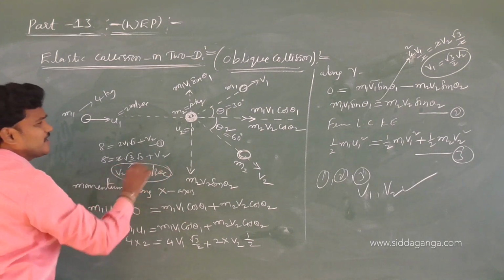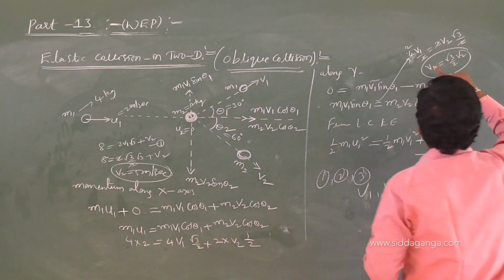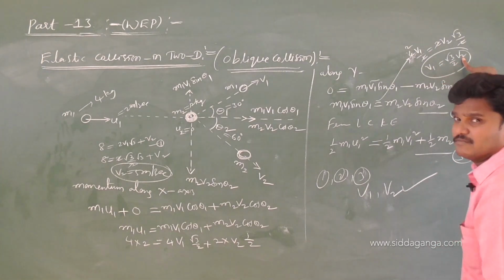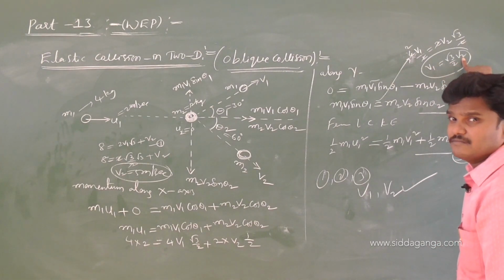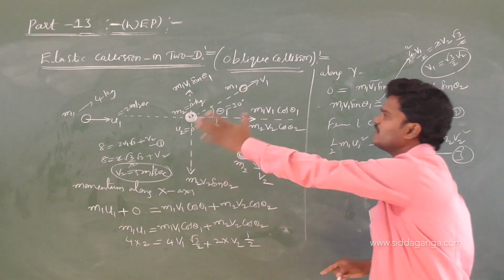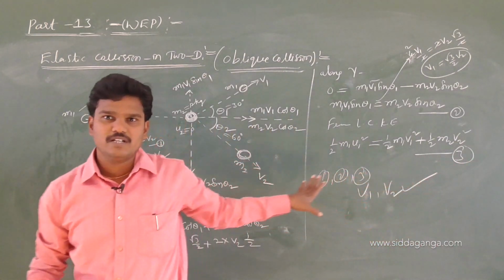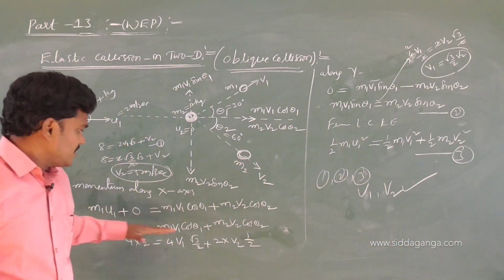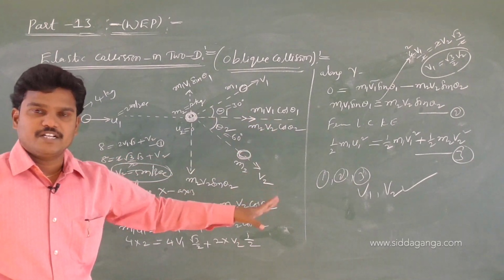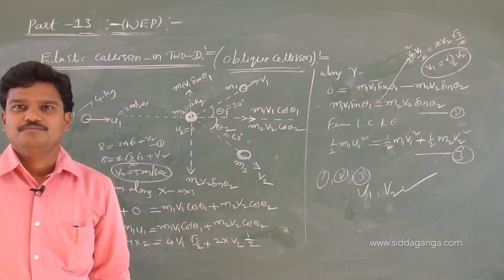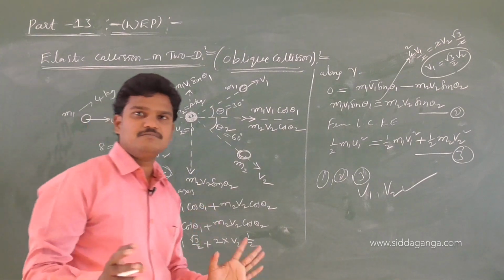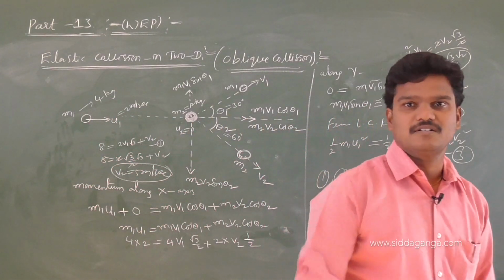See, I got V2 as 5. Once I got V2 as 5, what is V1? Root 3 by 2 into 5, 2.5 root 3 meter per second. So if they give the values, just follow equation 1, equation 2 and solve it, you will get it. No need of kinetic energy also. By using conservation of momentum, we can get direct answers.